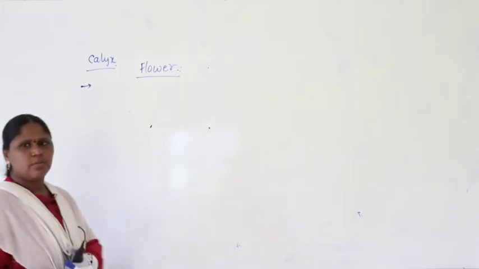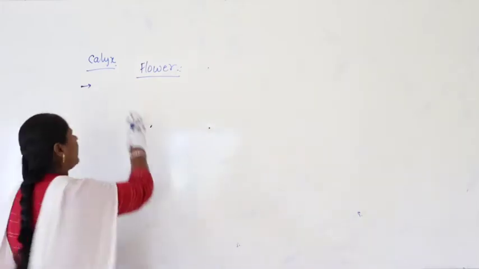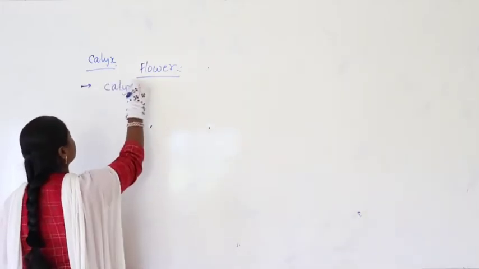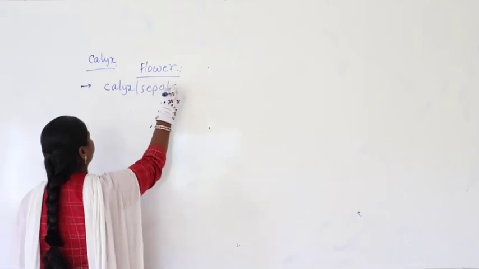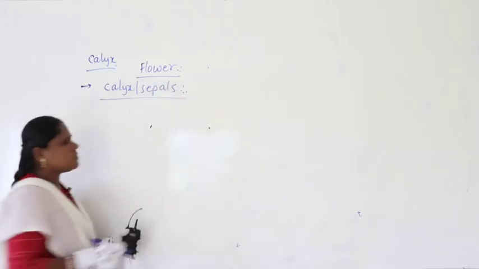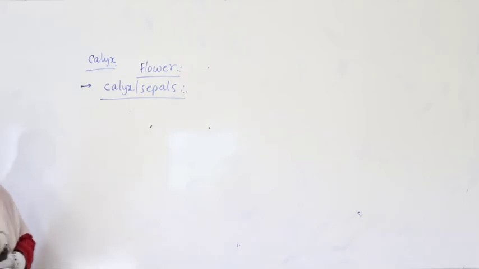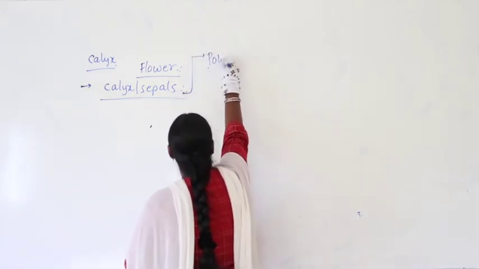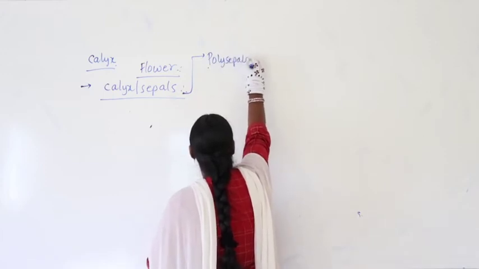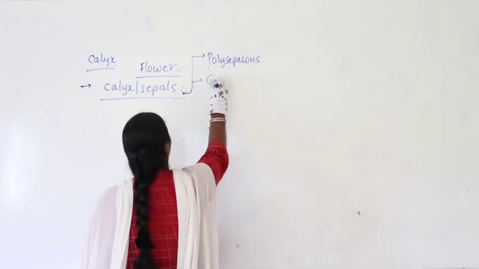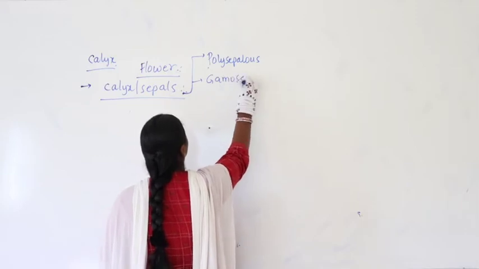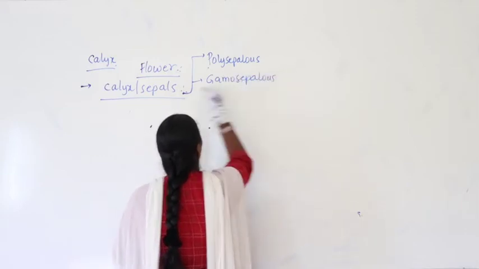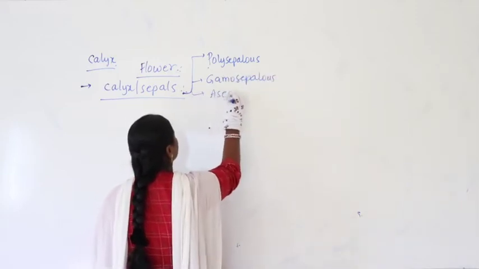We were in the discussion about what we call calyx. Calyx is also referred to as sepals. So we have already discussed what is meant by the conditions called polysepalous and gamosepalous, followed by asepalous.